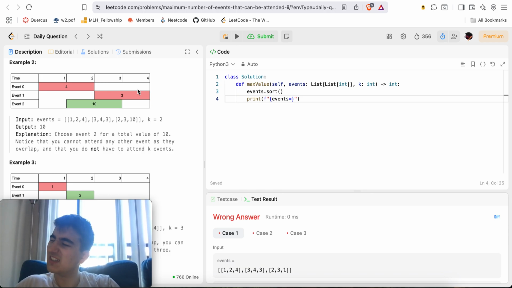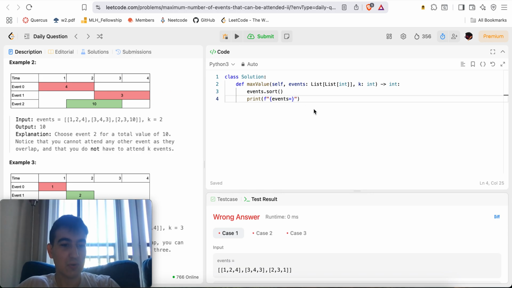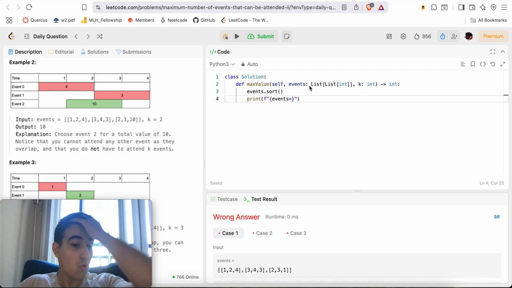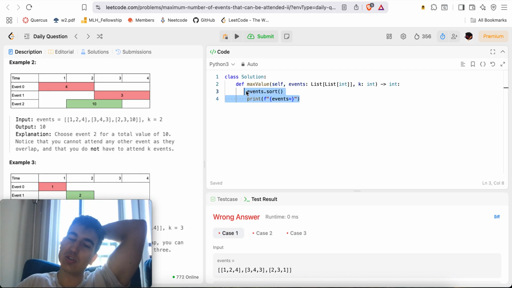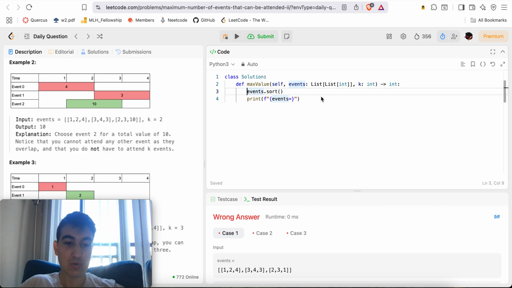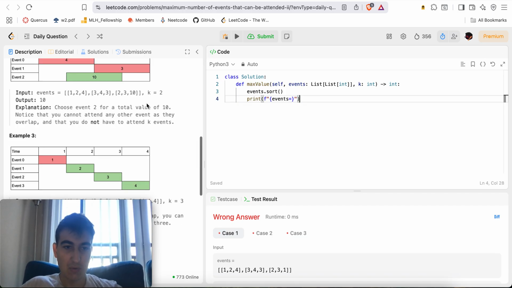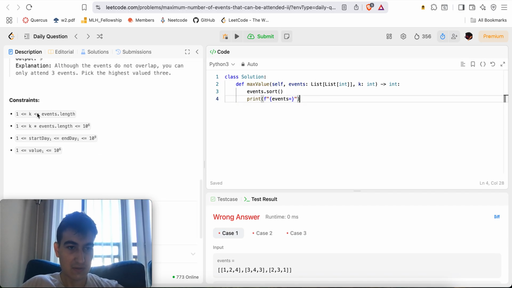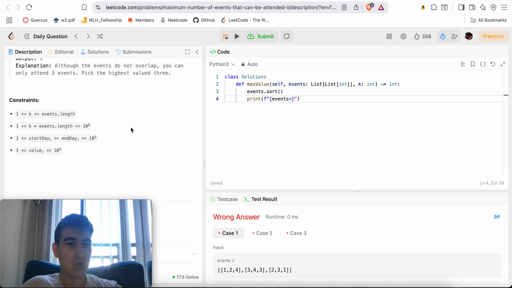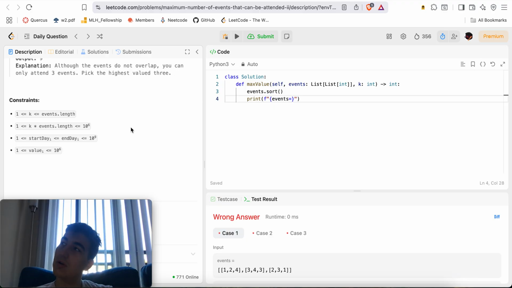Oh, so is this going to be dynamic programming, where you have the sorted intervals, and then we can either choose to pick an interval or not, right? If we choose an interval, we go to that end time and so on. What are the constraints? I have to make it linear. Okay, this is a LeetCode hard at the end of the day.